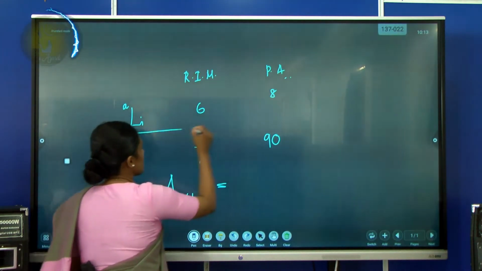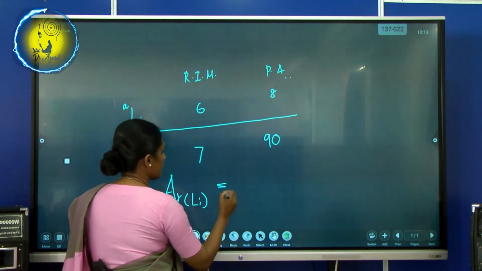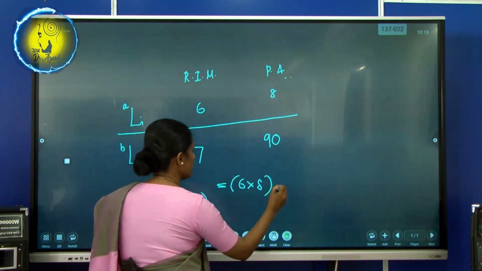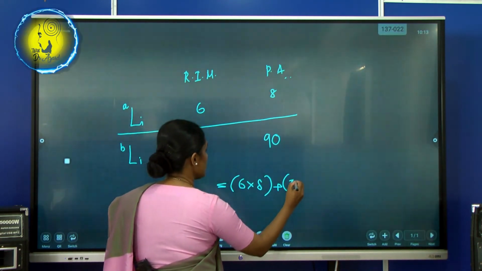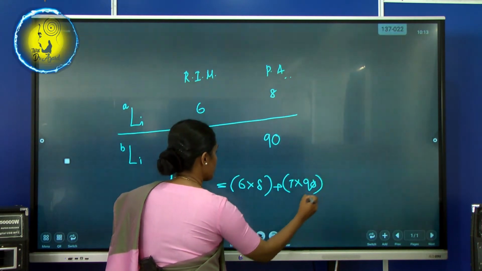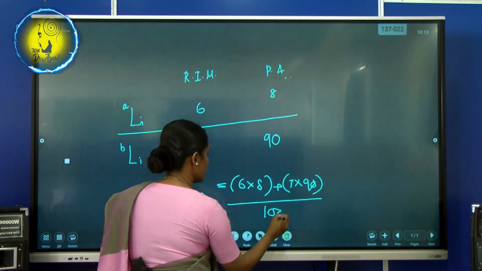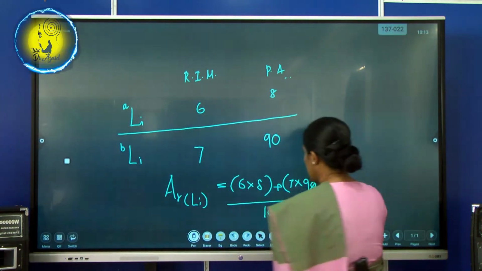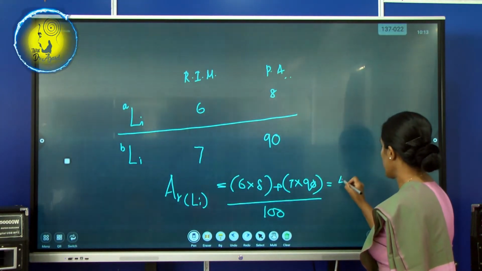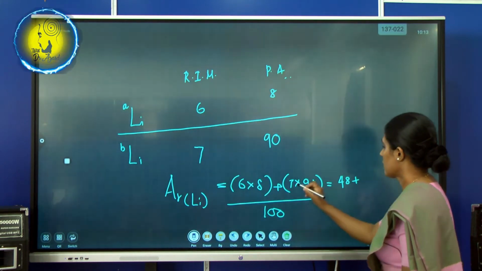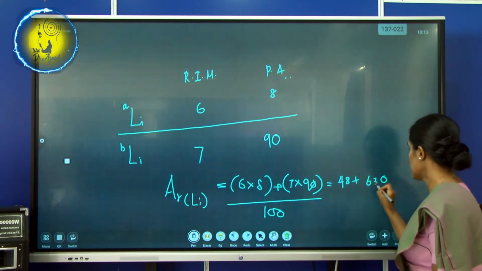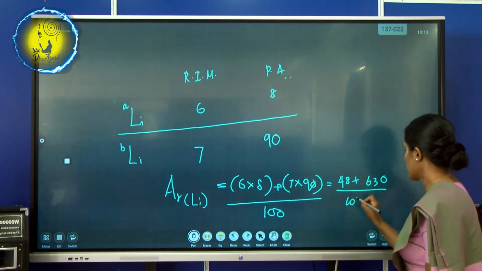We consider this separately. 6 into 8, this is one set, to simplify. The other one, 7 into 90, divided by 100. Then 6 into 8 is 48, and 7 into 90 is 630, divided by 100.